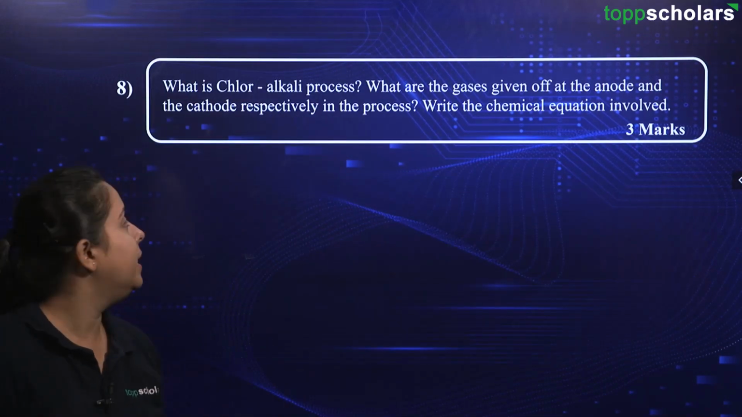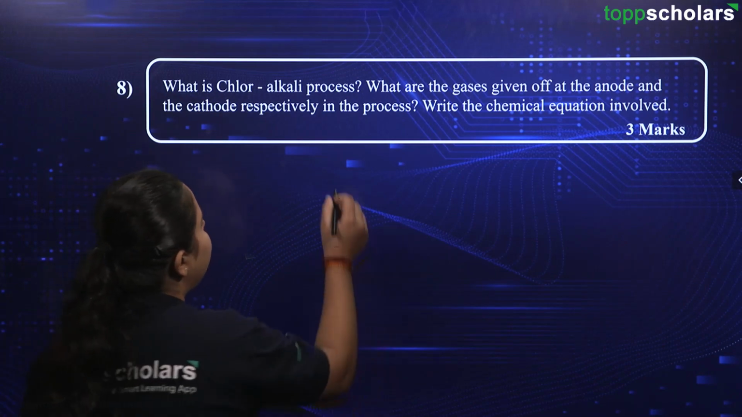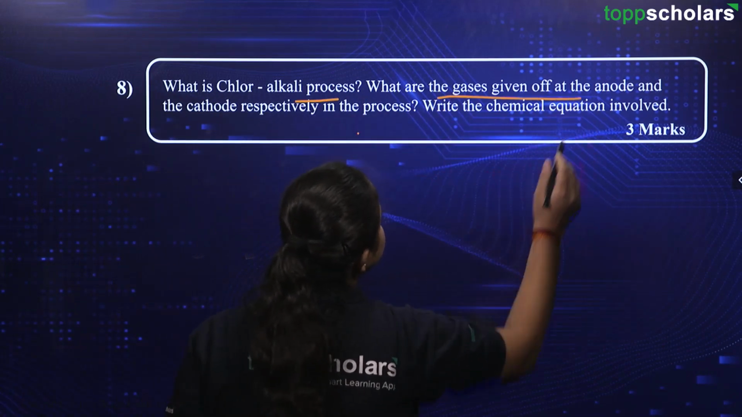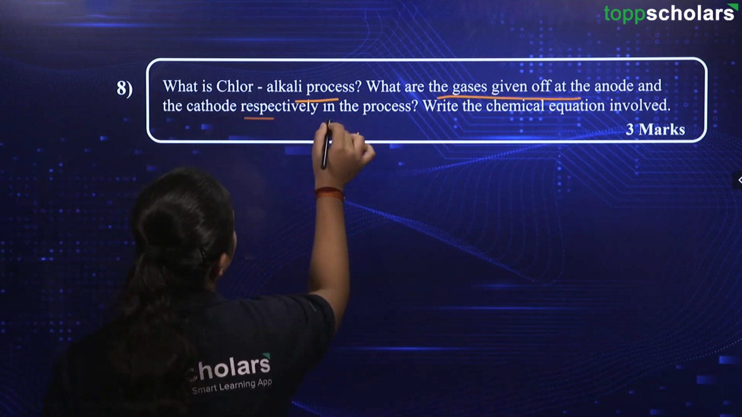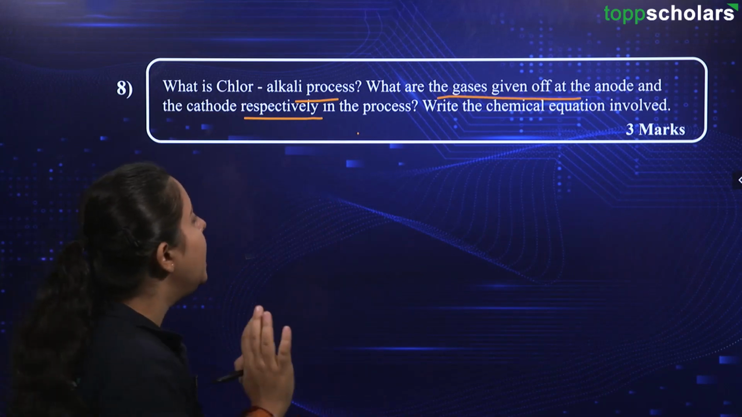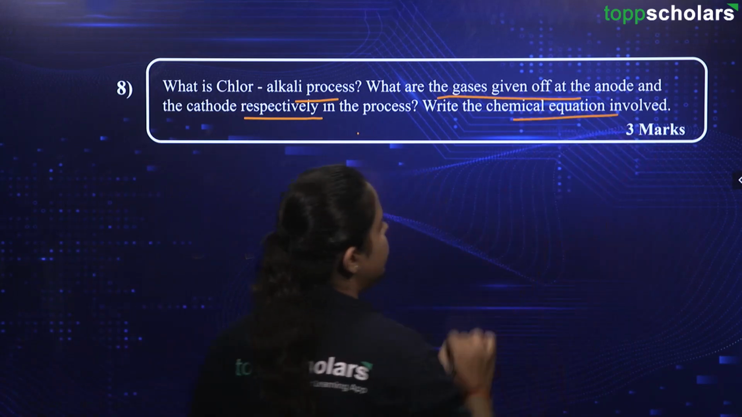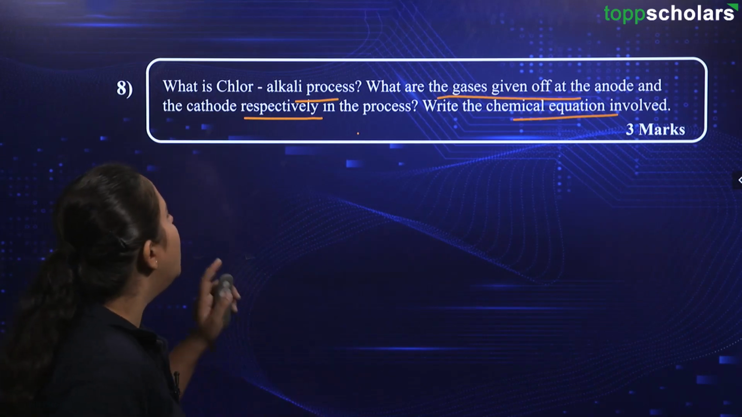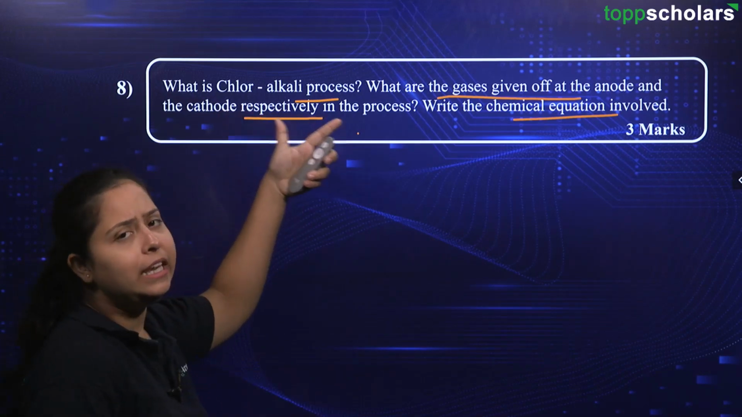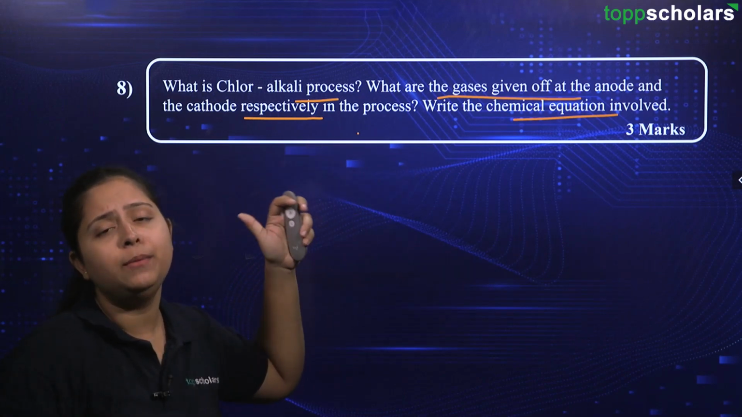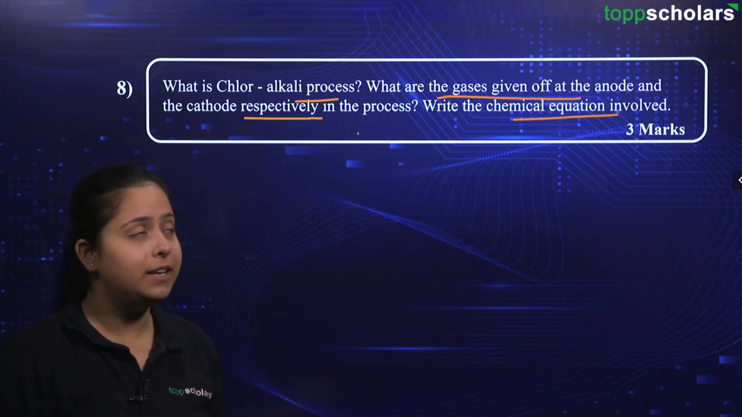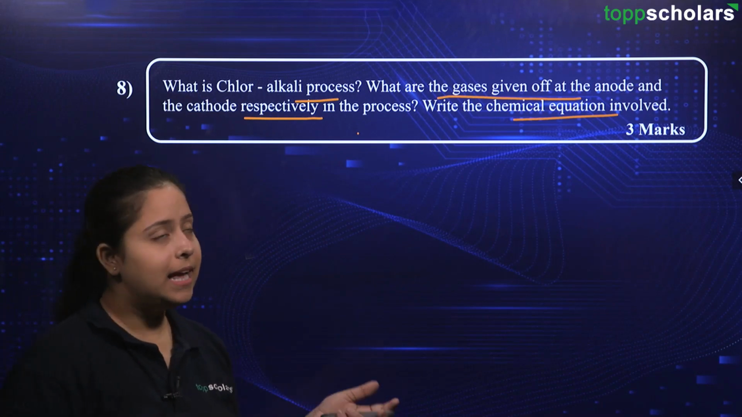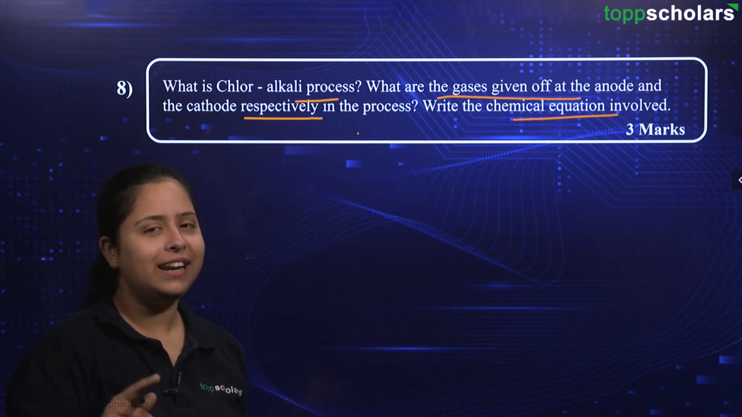The question here is, what is chlor-alkali process? What are the gases given off at the anode and the cathode respectively in the process? And then write the chemical equation which is involved. This question will fetch you 3 marks, okay. Over here, this term chlor-alkali process is suggesting you the products that are being produced, alright. Chlor is for chlorine gas and alkali is for an alkali that is produced.